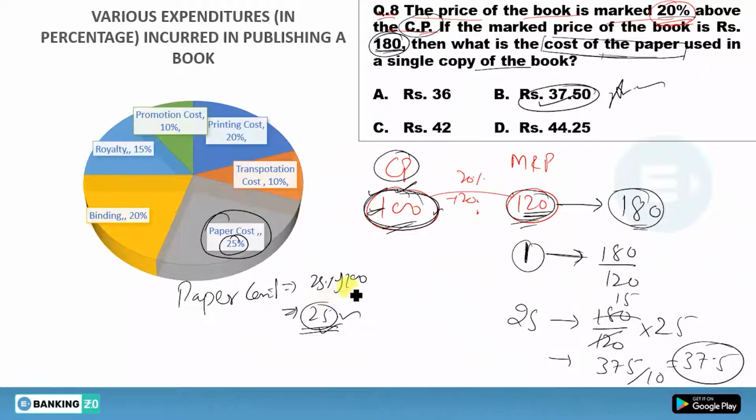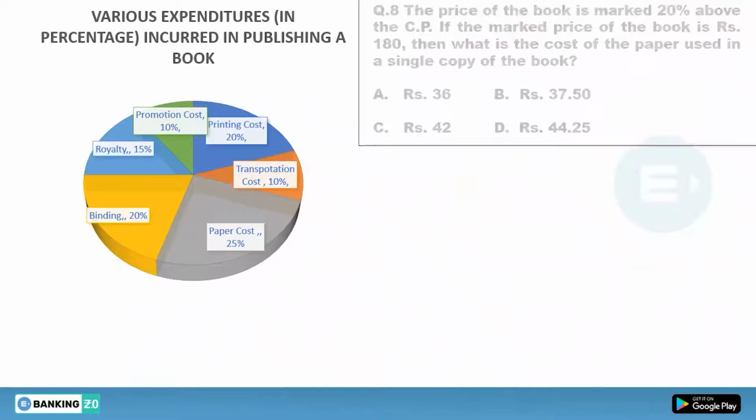Now you have to find paper cost. Paper cost is 25%. Now 25% of 100 will give you 25. So you have to find the value of actually 25 units. So 1 unit equals this 180 upon 120. So your 25 units will give you 180 divided by 120 into 25. It will give you 375 divided by 10, and you'll get 37.5, and that is the right answer. I hope this question is clear to you. Now move to the next one.